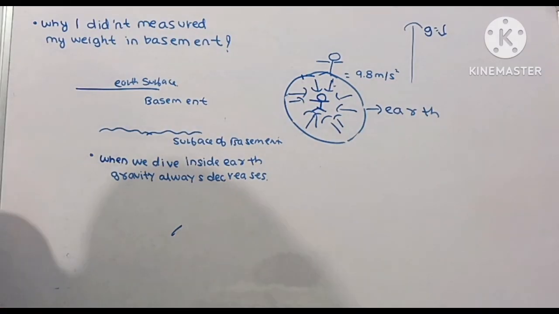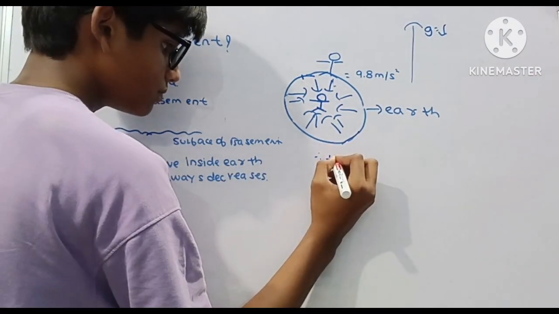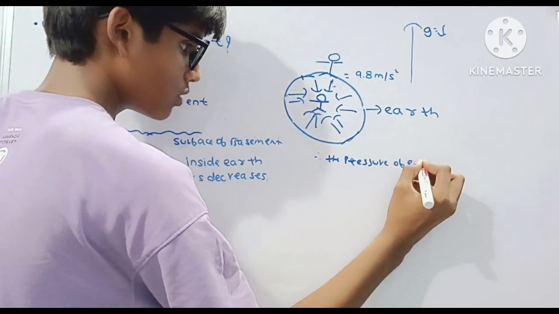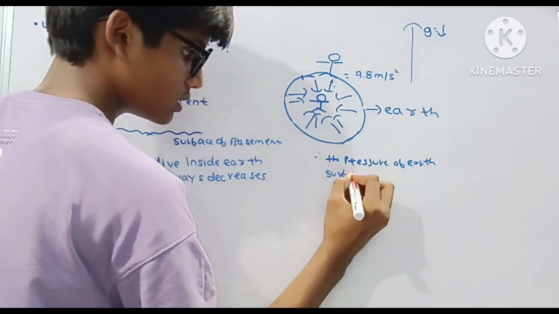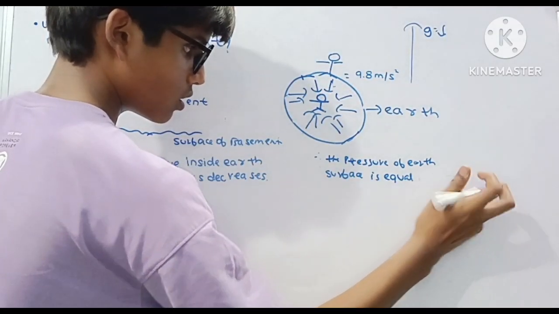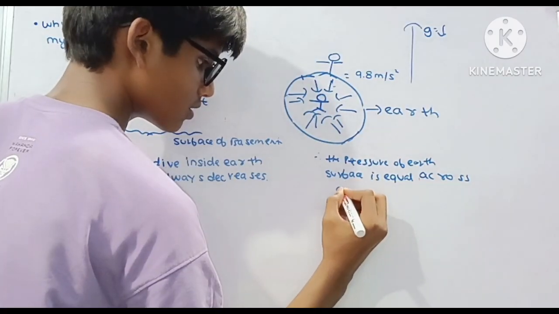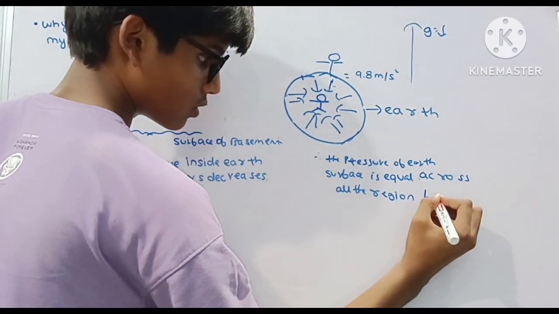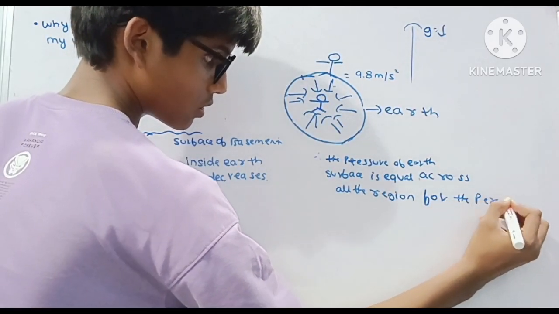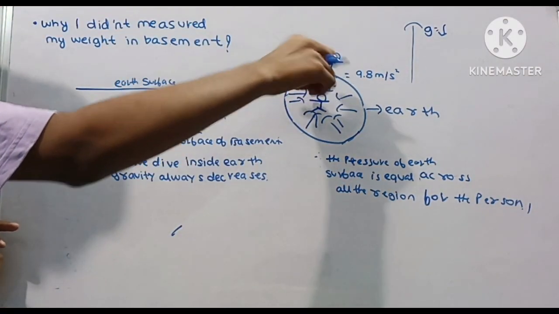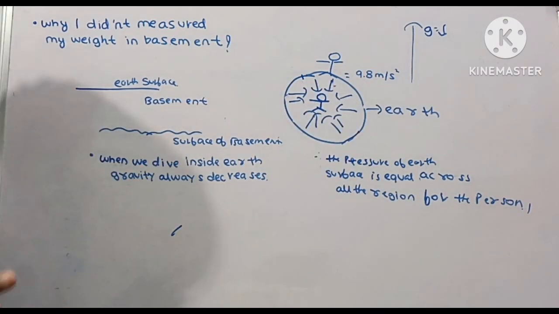The pressure of the earth is equal all across the earth for the person, which means that however we go inside the earth, the pressure all over his body will be equal, which will cancel out the gravity, and the gravity decreases.